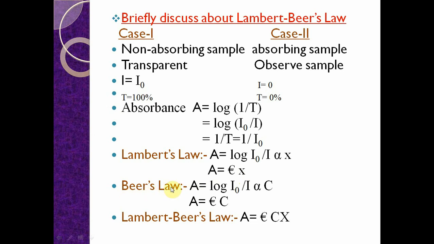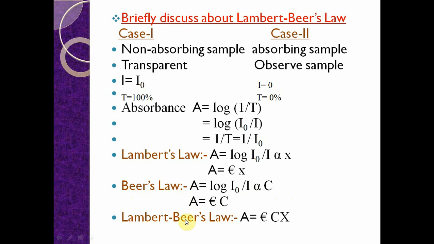Similarly, Beer's law. Beer's law says that the absorbance of light in a sample solution is directly proportional to the concentration of the solution through which light travels. That means A is equal to log I naught by I, directly proportional to C. Therefore, A is equal to epsilon C. This is the Beer's law equation.